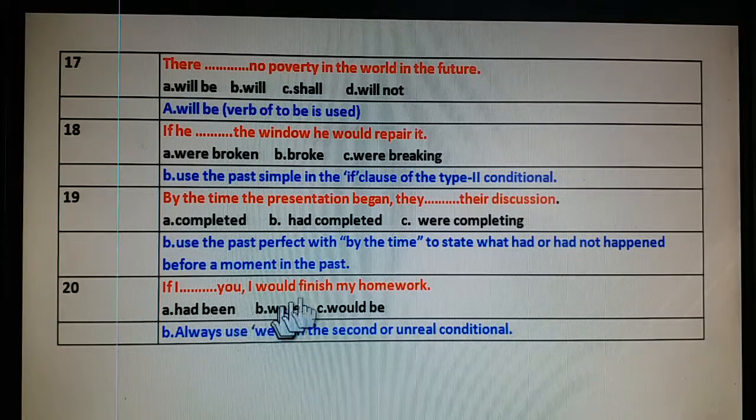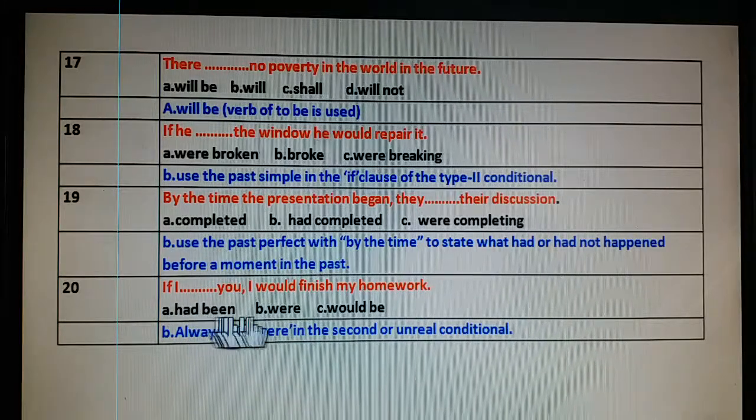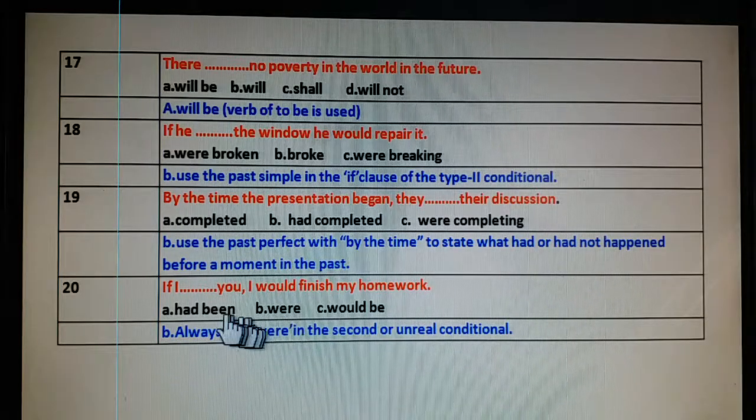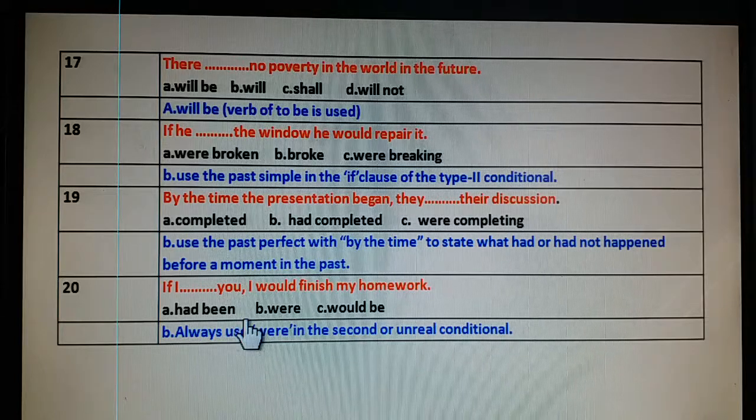Here is again a conditional sentence. If I were you, I would finish my homework. Were is used in unreal conditionals with singulars also. Would finish. I would finish my homework.